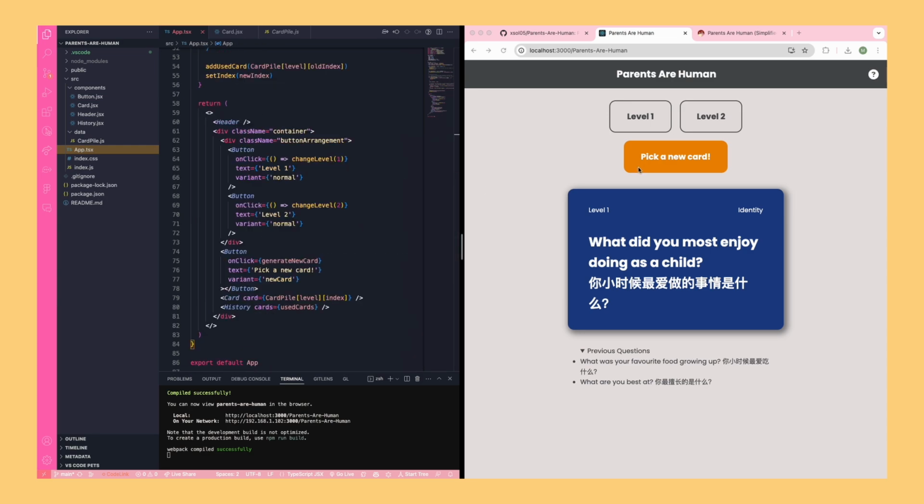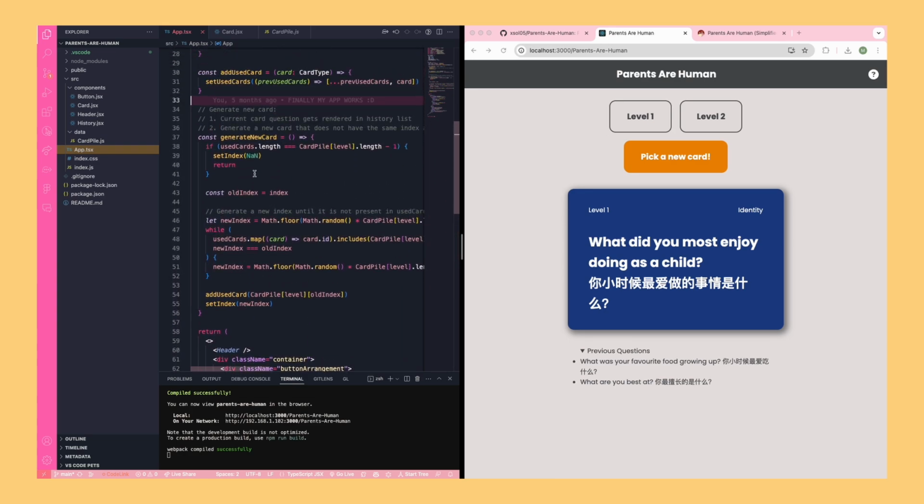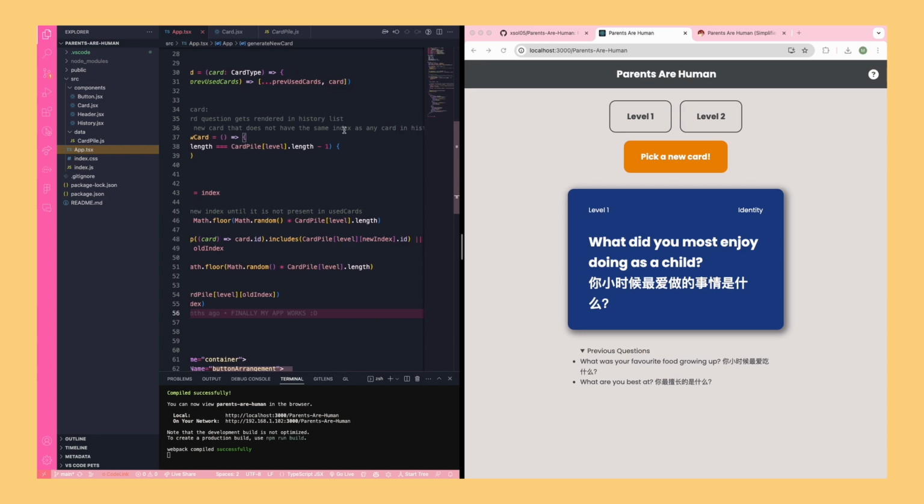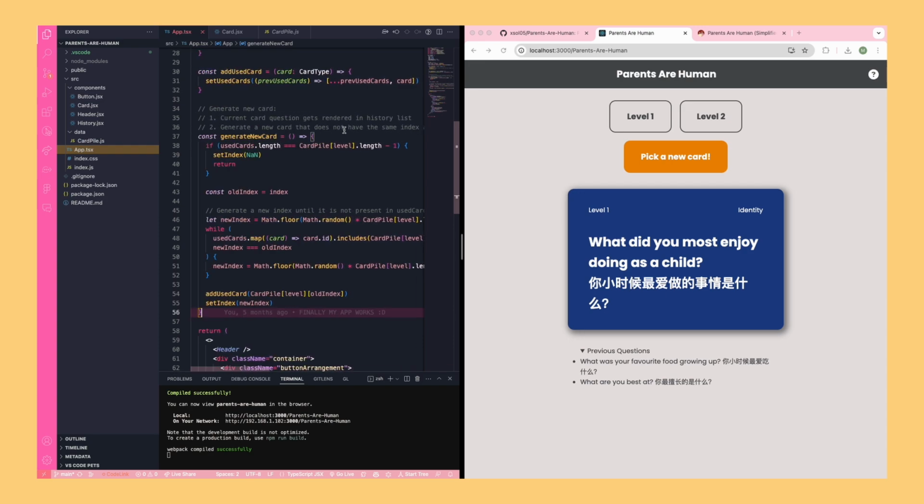Now as for the pick a new card button, when you click it, it's going to call this generate new card function. This function is a little bit chunky, but essentially this is what it needs to do. First of all, the current card question gets rendered in the history list, and then we need to generate a new card that does not have the same index as any card in the history list.